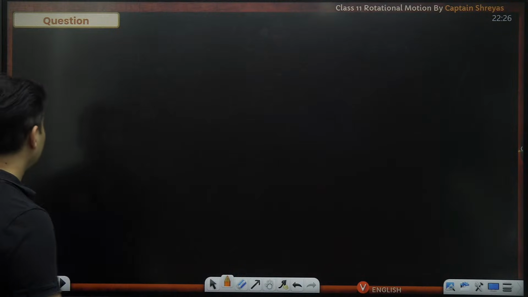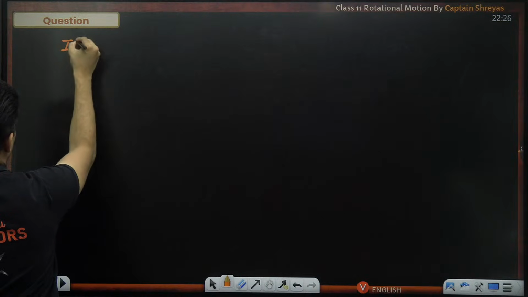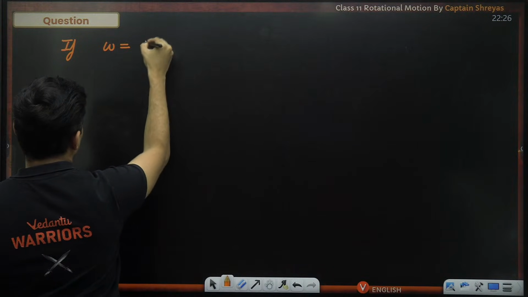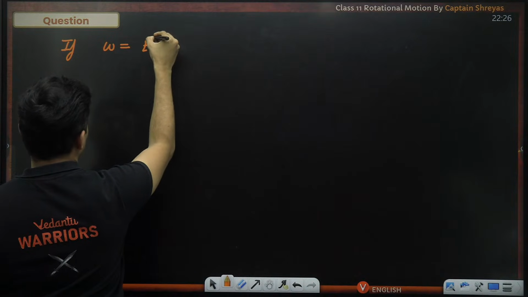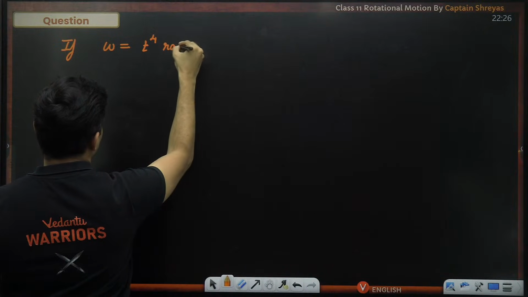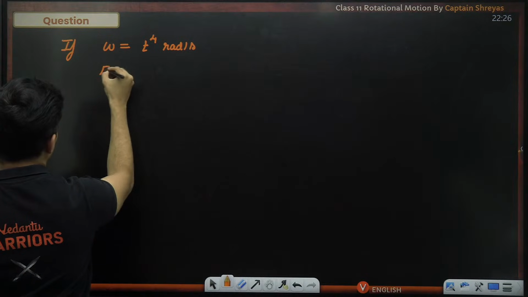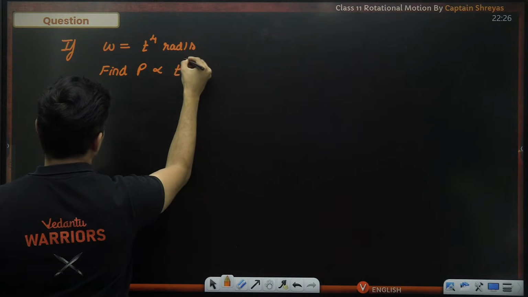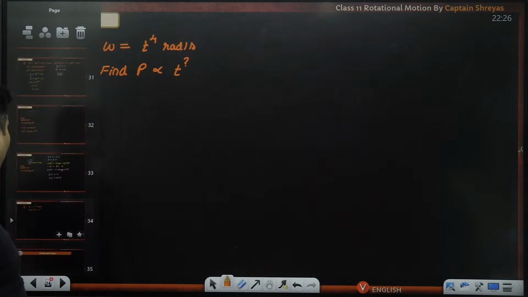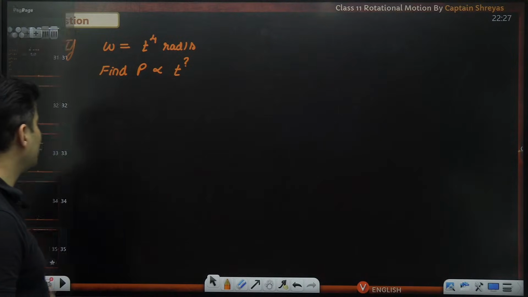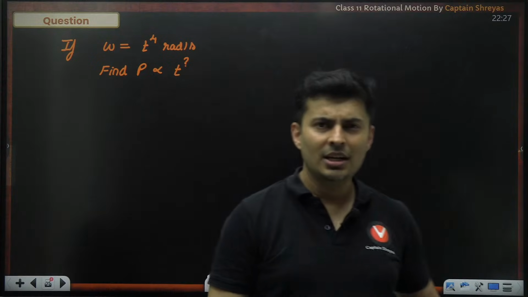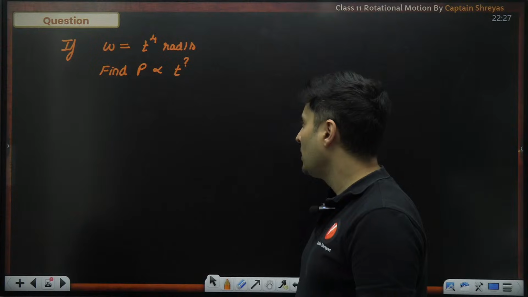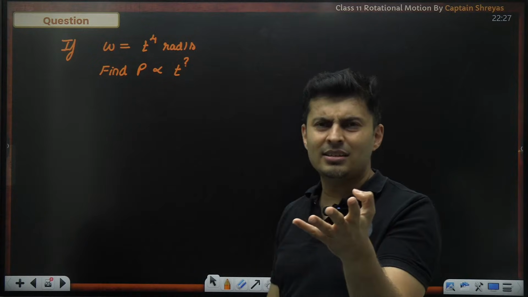Here it is. If omega is equal to t raised to 4 radians per second, find the power is proportional to t raised to which power? The power which is acting on it is proportional to which power of time? That is the question. This kind of question has repeated so many times in the JEE Mains examination. Omega is given, power is asked.